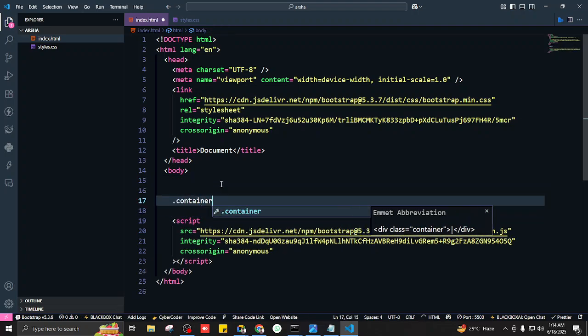So I'll just write container dash container fluid. Container fluid is a Bootstrap class, right? Yeah, that takes the full width, 100%. Yes, exactly. So it takes up the full width of the screen, unlike container that takes up around 80% of the screen. Okay, container fluid.